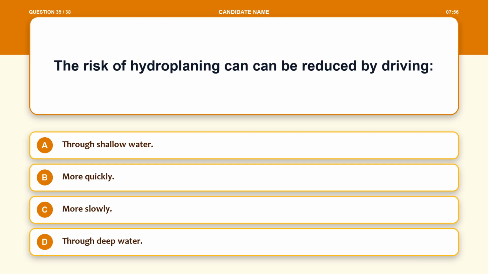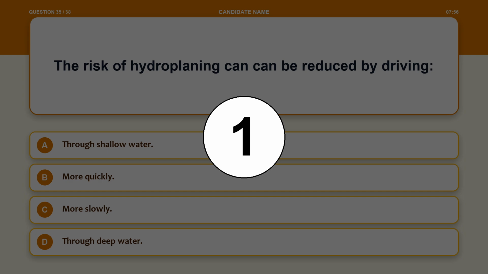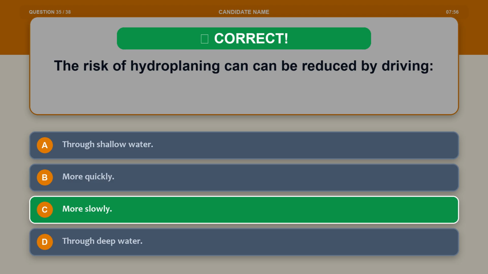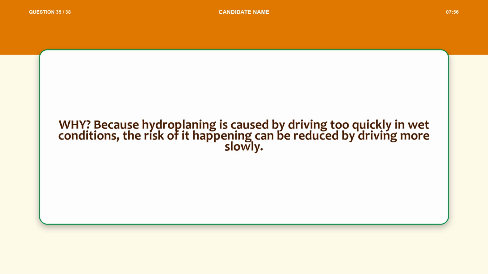Question 35. The risk of hydroplaning can be reduced by driving option A, through shallow water, option B, more quickly, option C, more slowly, option D, through deep water. The correct answer is option C, more slowly. Explanation. Because hydroplaning is caused by driving too quickly in wet conditions, the risk of it happening can be reduced by driving more slowly.